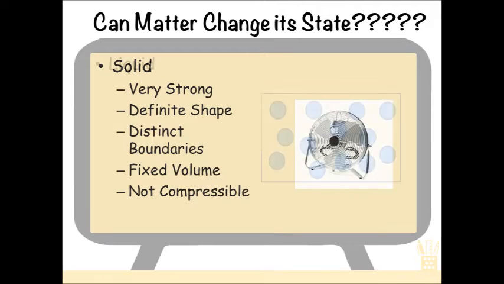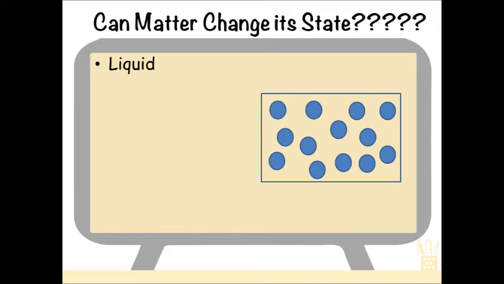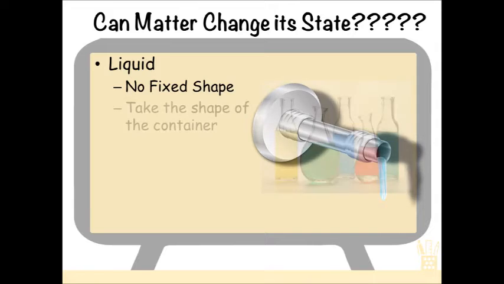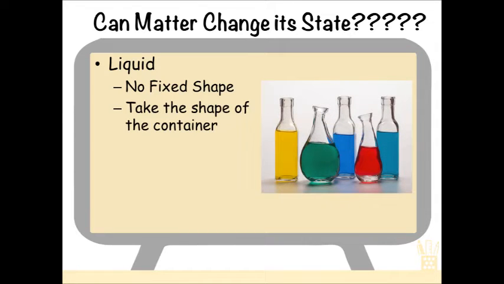The second state is liquids. In liquids, the particles are not so tightly packed together and they have some distance between them. Because of this, they do not have a fixed shape and are very free flowing in nature. They take the shape of the container in which they are poured.